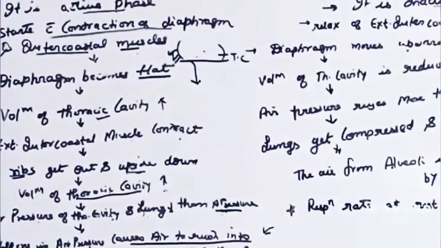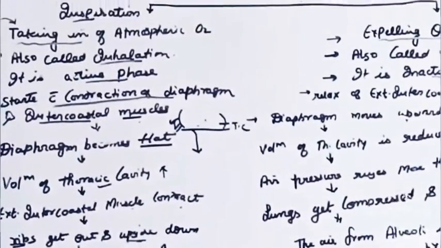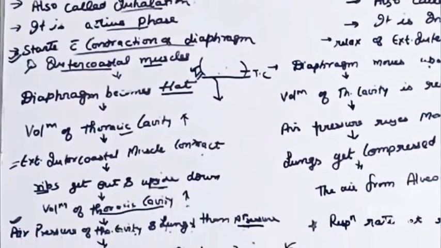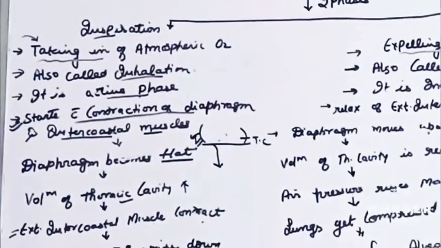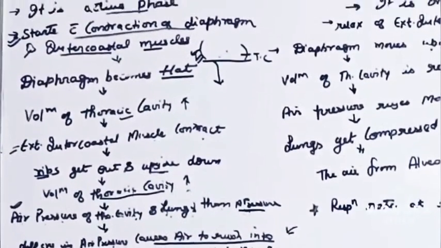So inhalation means moving in of air from the atmosphere to the alveoli due to the difference in air pressure between the atmosphere and the alveoli.